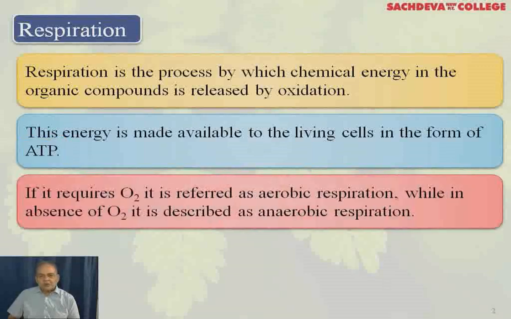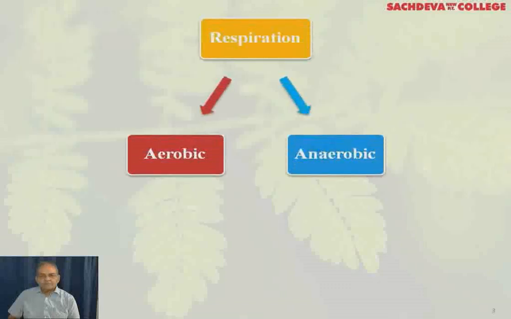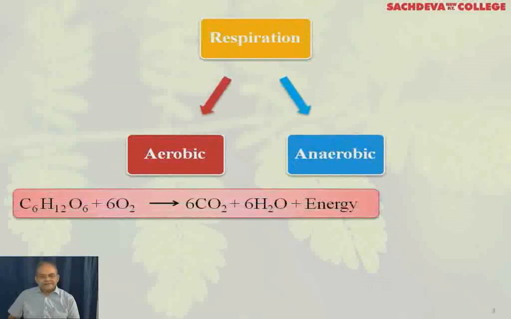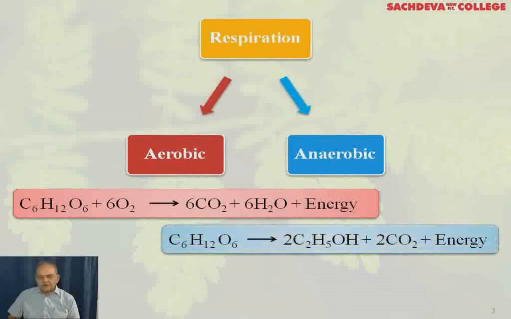If it requires oxygen, it is referred to as aerobic respiration, while in absence of oxygen, it is described as anaerobic respiration. Now you can say aerobic and anaerobic. Aerobic is represented by this equation: C6H12O6 plus 6O2 gives you 6 CO2, 6 water plus energy. The other one is representing the anaerobic, that is incomplete oxidation resulting into ethyl alcohol and carbon dioxide and energy.